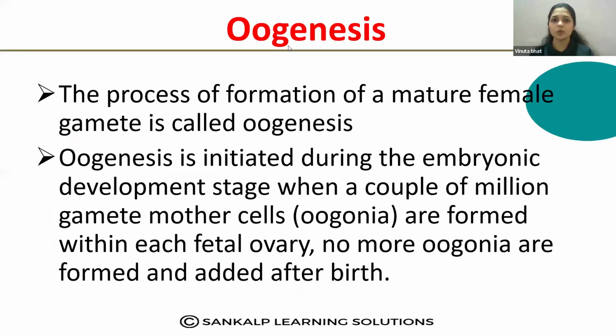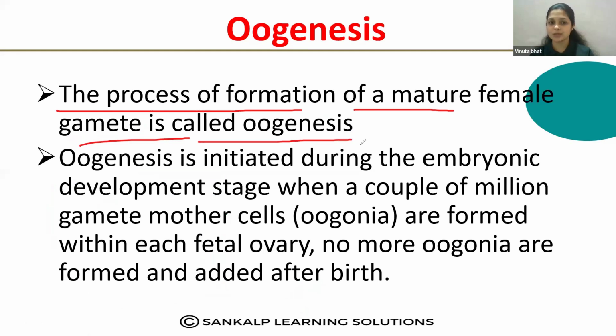Oogenesis. So what is oogenesis? The process of formation of mature female gamete is called oogenesis. So what is the definition of oogenesis? The process of formation of mature female gamete. That is called the oogenesis process.